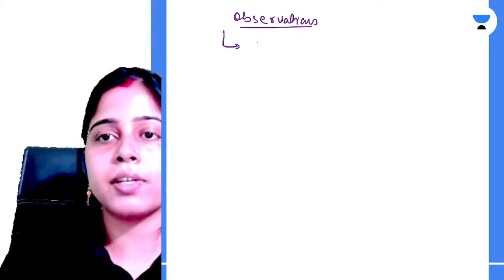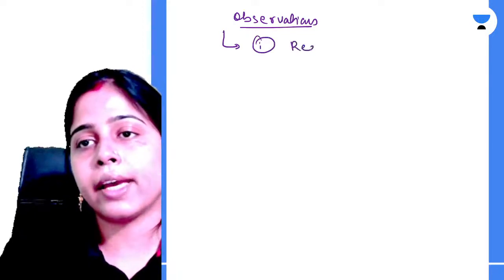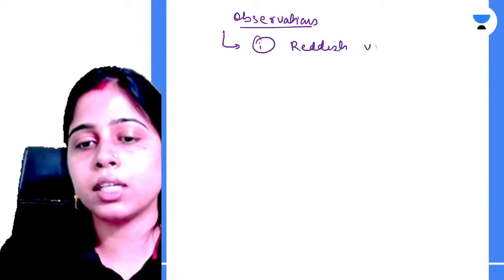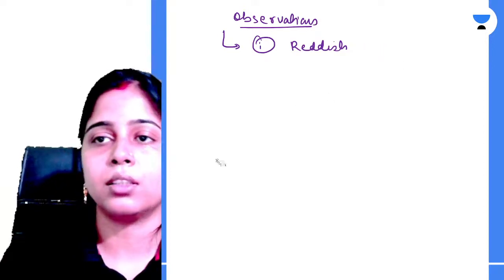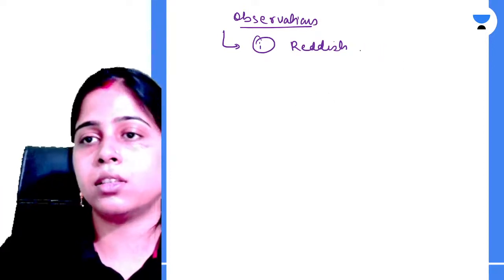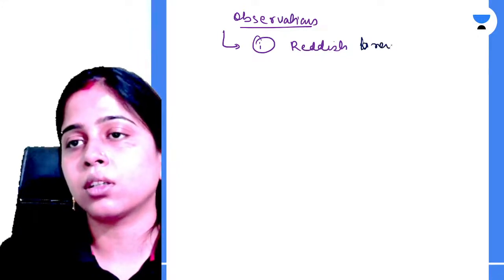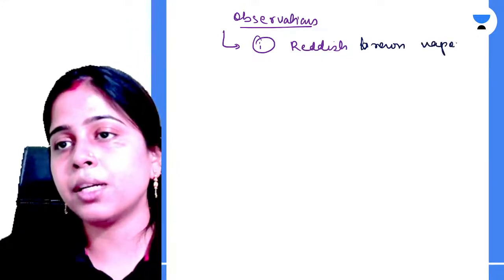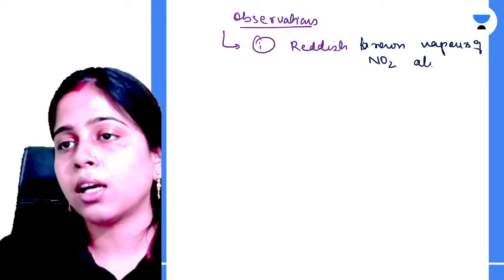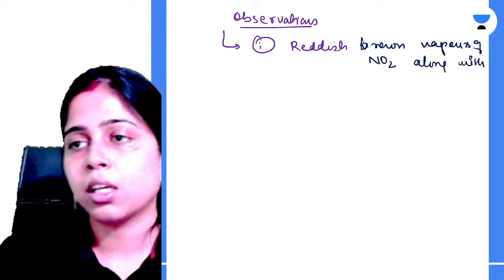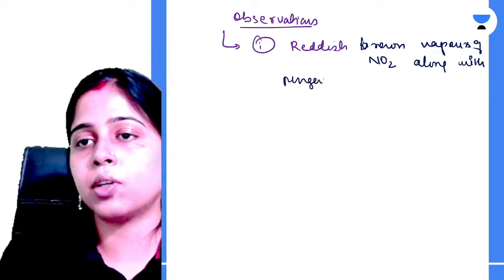Okay, observation first of all तो होगा कि एक reddish brown vapor evolve हो रहा है. Reddish brown vapors of nitrogen dioxide along with pungent smell is evolved.